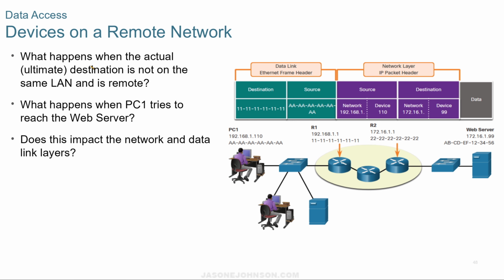For devices on a remote network, what happens when the actual destination is not on the same LAN? What happens when PC1 tries to reach the web server? And does this impact the network and the data? If it's not on the same network and it doesn't have a routing address, it's not going to be able to be sent and received, because it's got to be routed and there's no routing information.